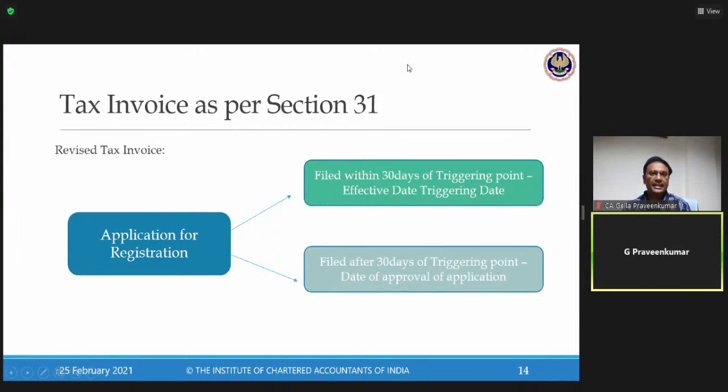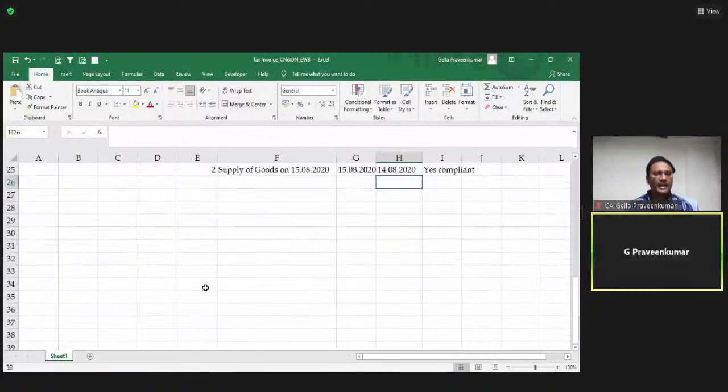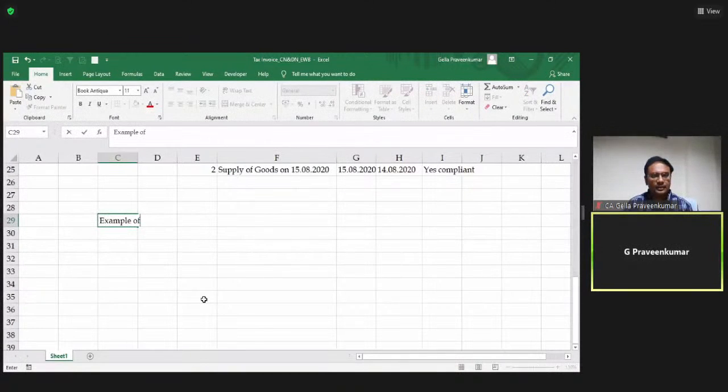Now I'll take you to my Excel, to make you much more clear with this particular requirement. Now, examination, again, a 1 or 2 marks question you can expect from this particular provision. Let us talk about an example for registration and revised tax invoice.